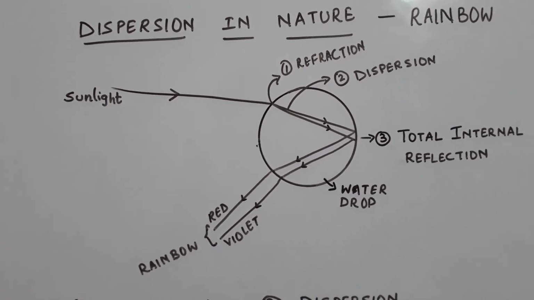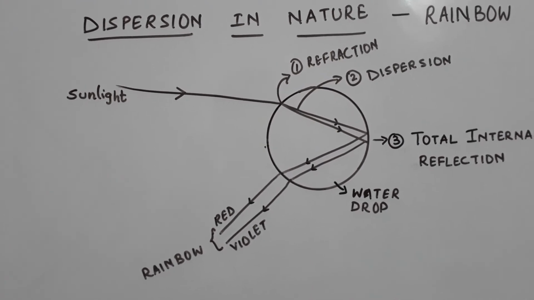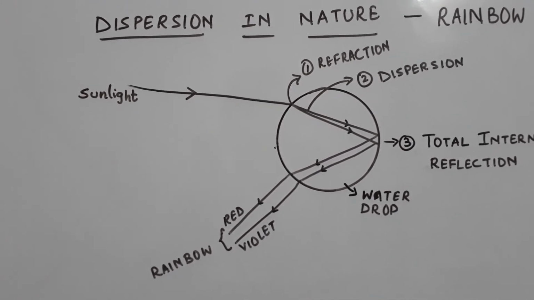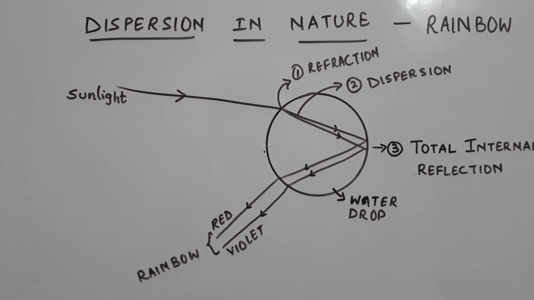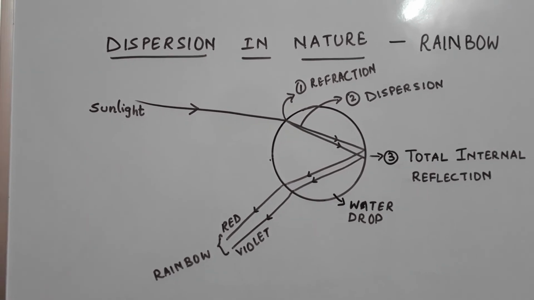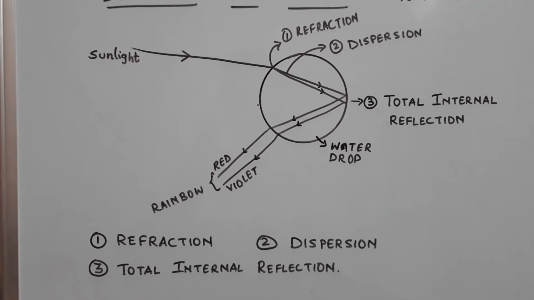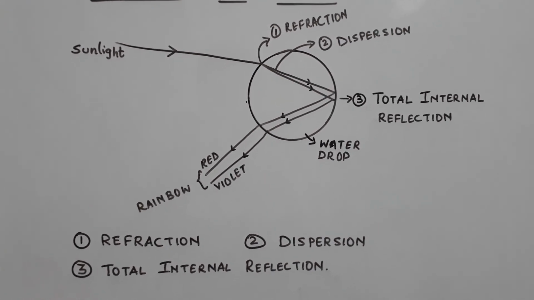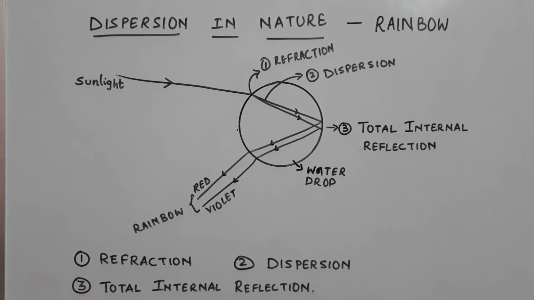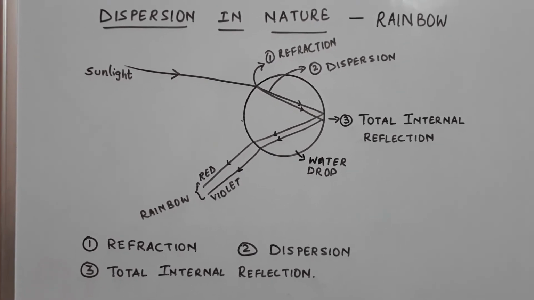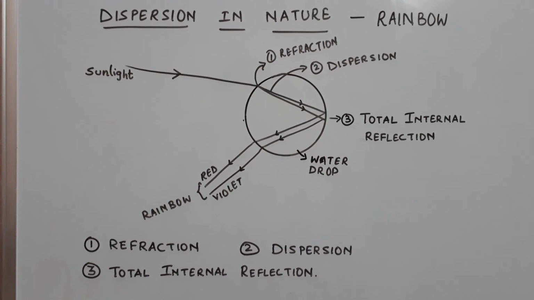So dispersion takes place. Now this light that has split into 7 colors does not come out from there. It gets reflected inside the water drop, and this phenomenon is called total internal reflection. After that it comes out as a band of 7 colors, which we see in the form of a rainbow. So the three things involved in the formation of a rainbow are refraction, dispersion, and total internal reflection. Now we have come to know that dispersion is the cause of the beautiful rainbow that we see in the sky, and the thing that works as a prism here is a water drop.